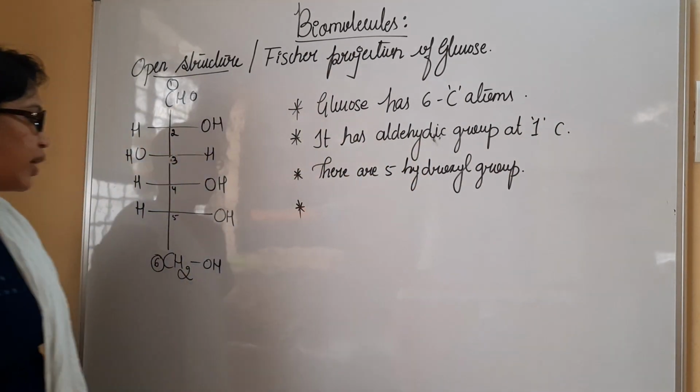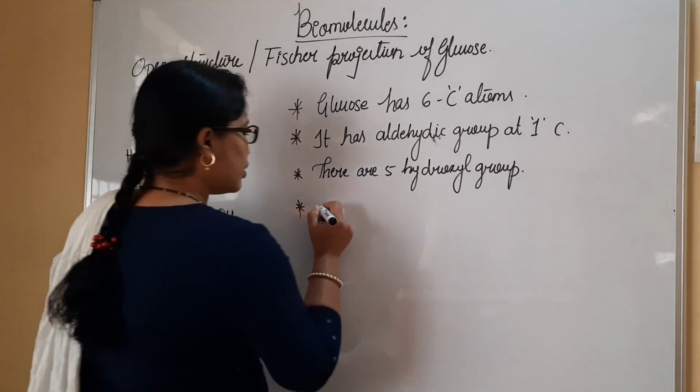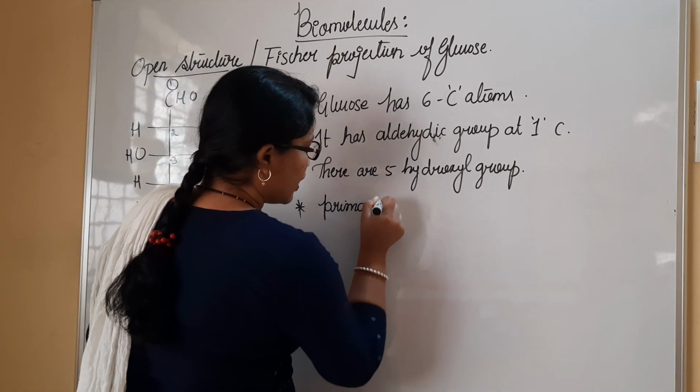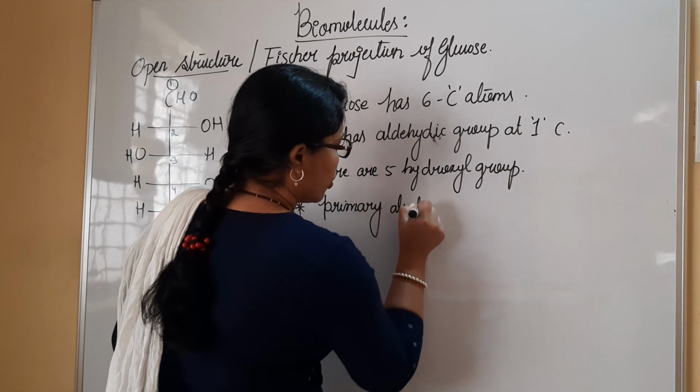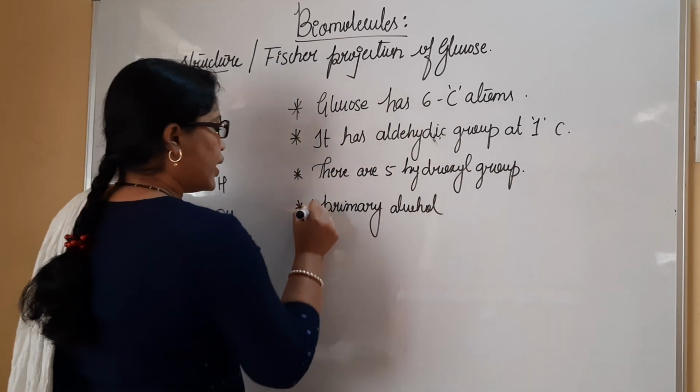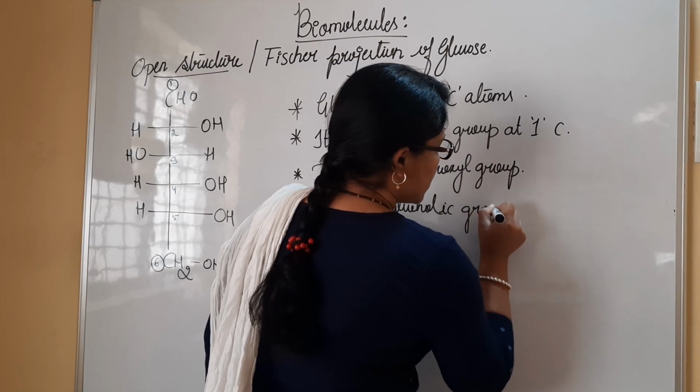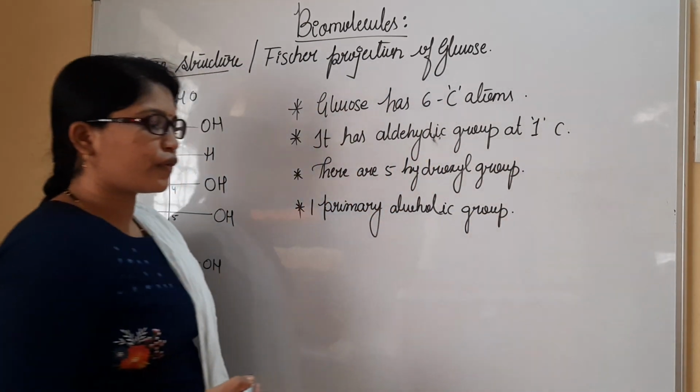And lastly, I have a primary alcoholic group also. One primary alcoholic group is also present in the structure of glucose.